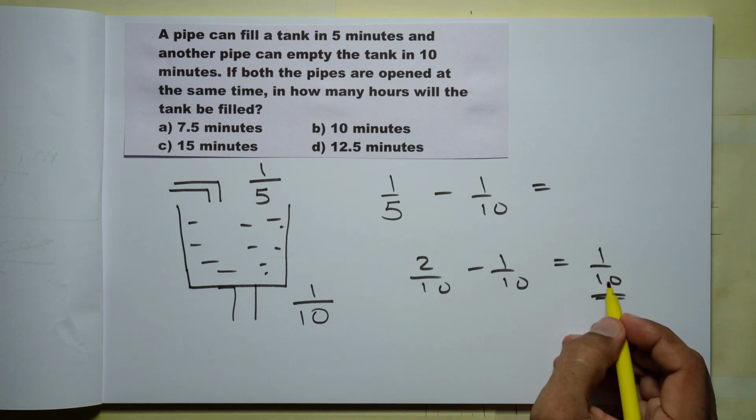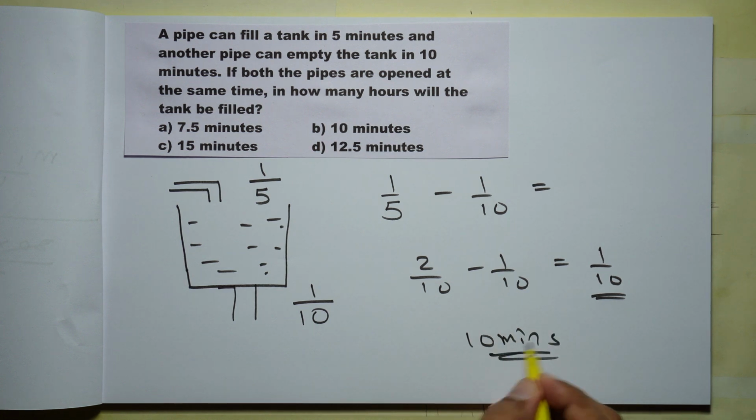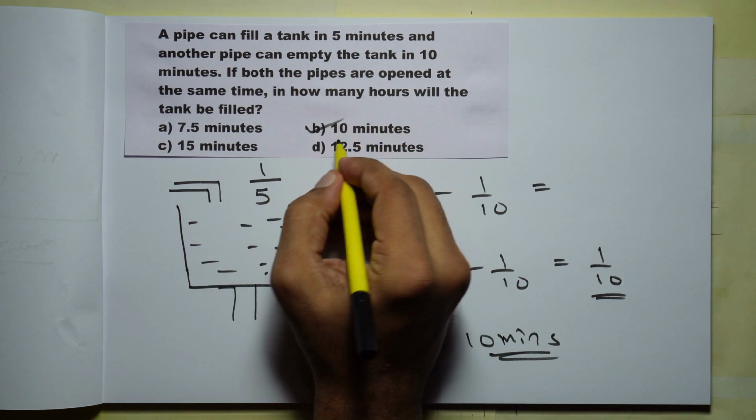Every minute 1 by 10th is filled. So how many minutes are required? Just find out the reciprocal. That is 10 minutes will be necessary. So option B, 10 minutes.